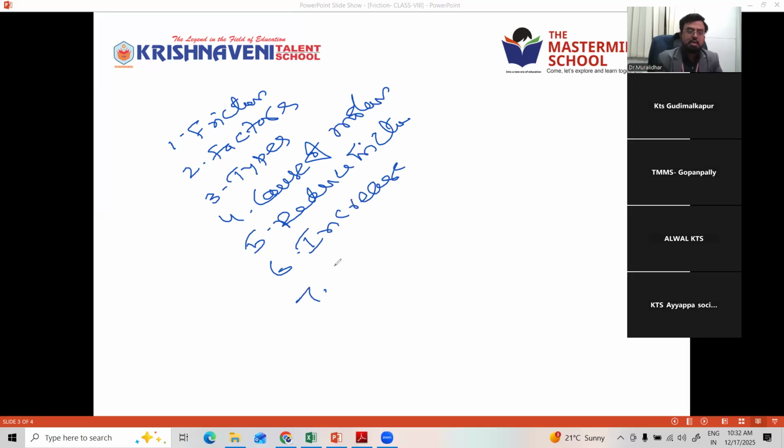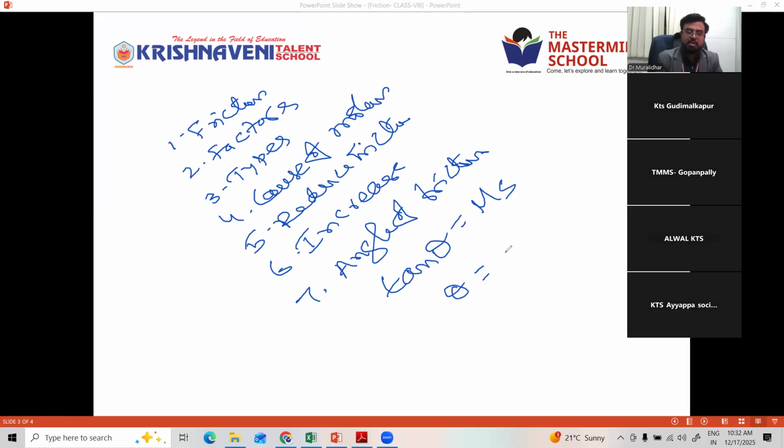Then lastly, the angle of friction. So tan theta is equal to mu s, the static friction. That is, theta is equal to tan inverse mu s, and by this you can calculate the coefficient of friction as well as the angle of friction. If the angle of friction is given, you can calculate mu s. If mu s is given, you can calculate the angle of friction.